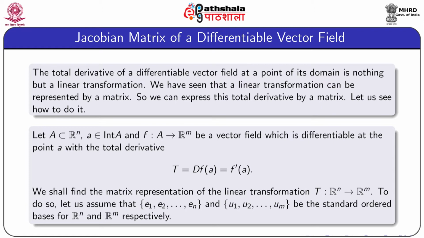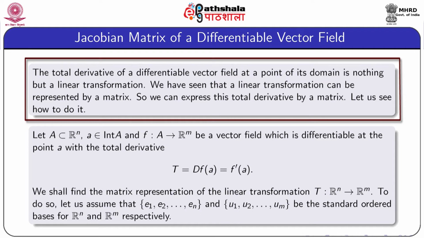Now we are going to introduce the Jacobian matrix. The total derivative of a differentiable vector field at a point of its domain is nothing but a linear transformation. We have already seen that a linear transformation can be represented by means of a matrix. So, we can express this total derivative by a matrix.